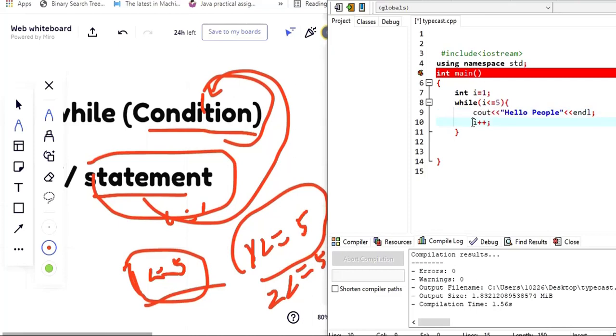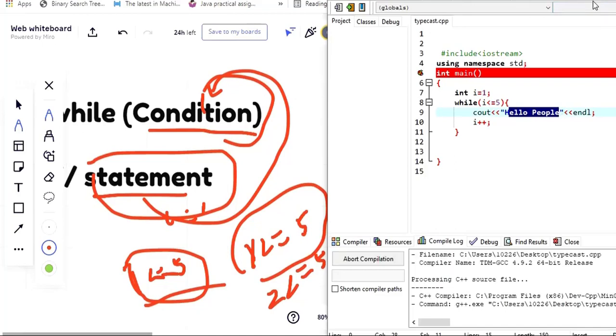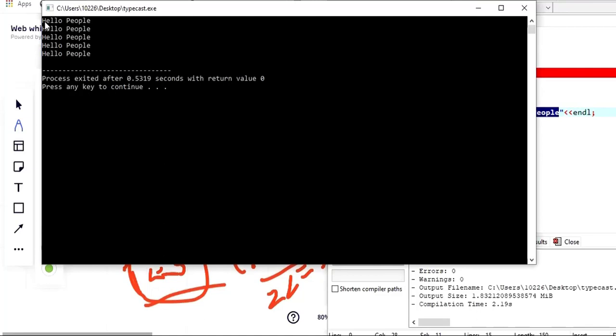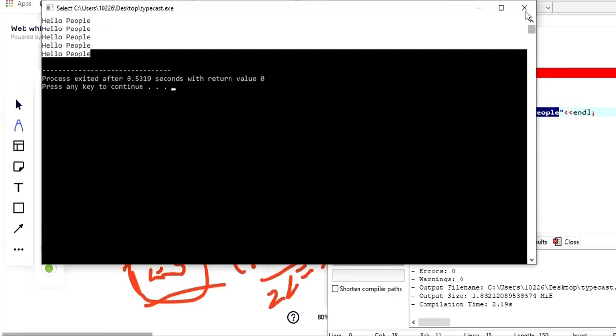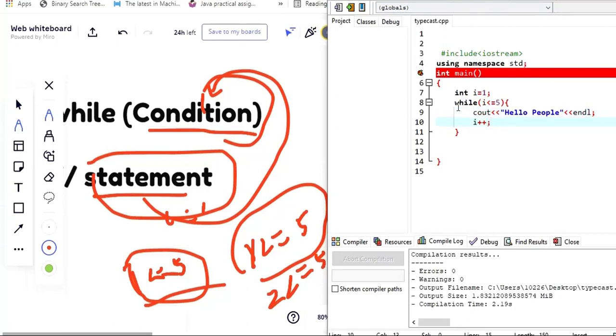As soon as the I value reaches 6, this condition will fail. When this condition fails, the control will move out of this loop and then the program will terminate. So in this case, this while loop is going to print this particular hello people message 5 times. Let me run so that you understand how that one would look like. As expected, hello people message has been printed 5 times. So this is how while loop will work.